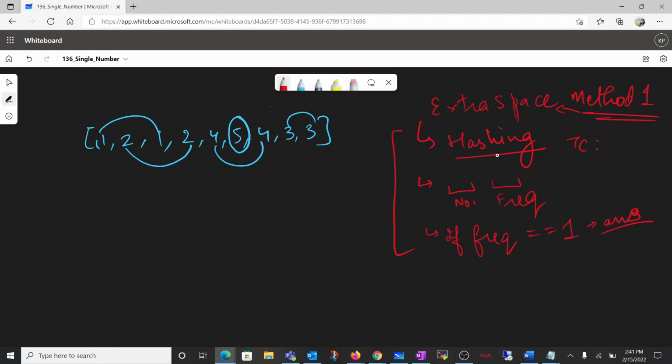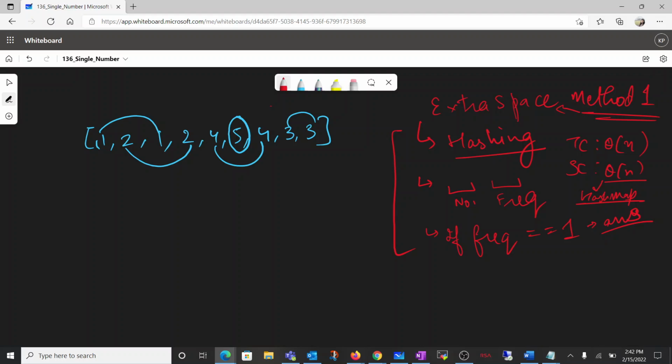The time complexity will be order of n only, and the space complexity would also be order of n, because we would be using a hash map for storing purposes. And time complexity is order of n because we would be traversing the whole input array and checking which element has frequency more than 1 and which has 1, right? So this would be all for here.